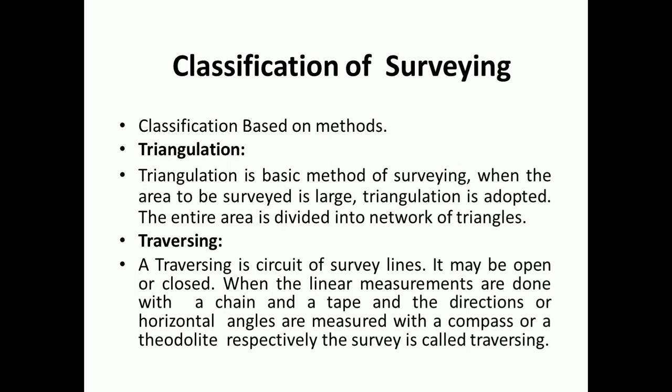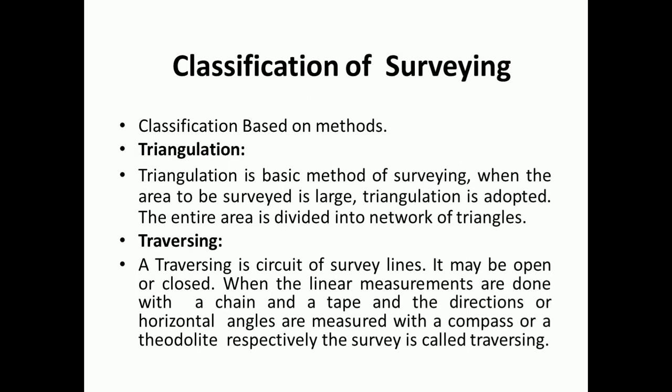On the basis of the method of surveying, surveying can be classified as triangulation or traversing. There are two types of triangulation: one is called a simple chain triangulation and second is the triangulation. When the word triangulation is used without any prefix, it means that only one linear measurement is taken and all the three angles of the triangles are measured.